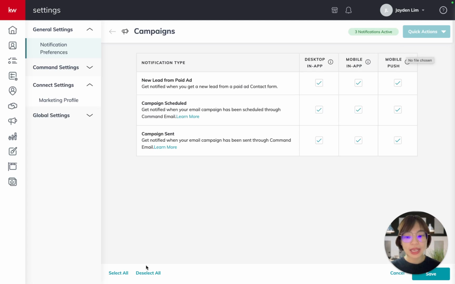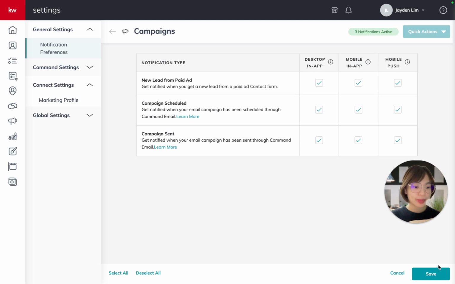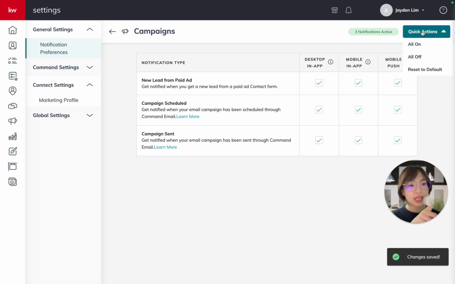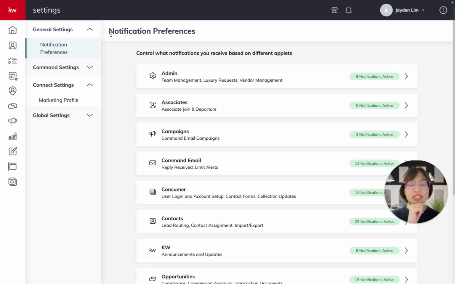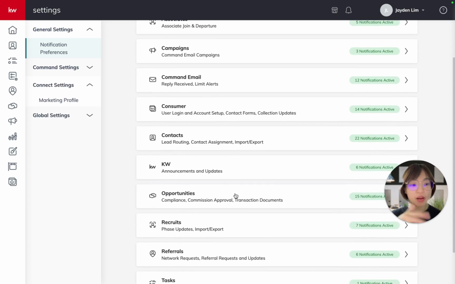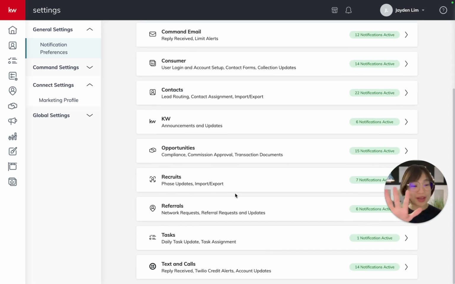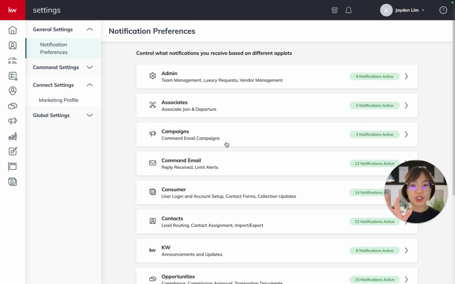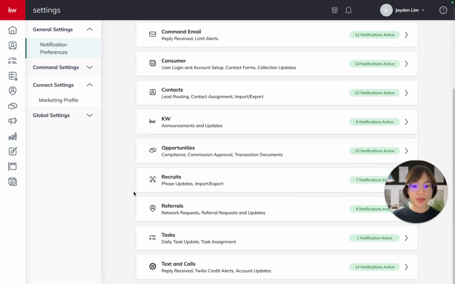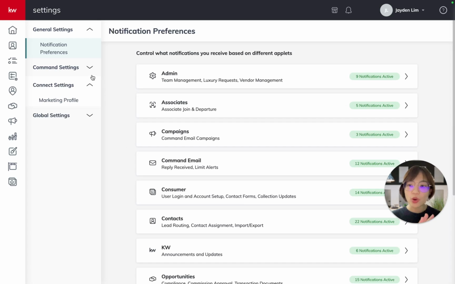And of course, I can also say, I'm just gonna go ahead and save it. And there is also this quick action at the top to say all on or all off, and so on and so forth. So there is quite a number of applets within Command itself, because Command is an all-in-one platform. So you can actually come back here to adjust your notification preference as you use Command. So just a quick overview on that.